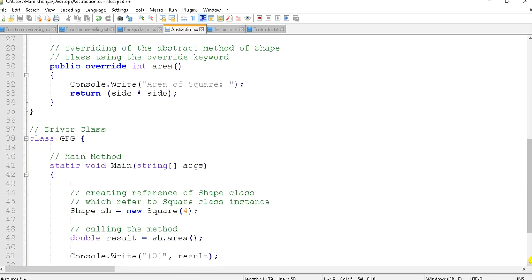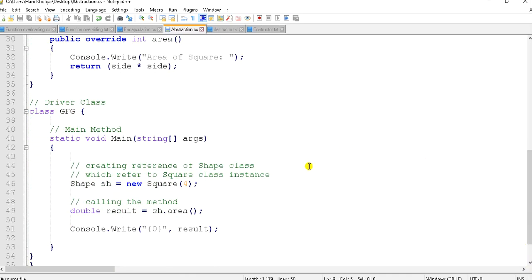Driver class, this will create an object. GFG main method: public static void main(String[] args). Creating a reference of Shape class which refers to a Square class instance: Shape sh = new Square(4). Calling the method: double result = sh.area(), Console.Write(result). So we are creating a reference of Shape class which refers to the Square class.